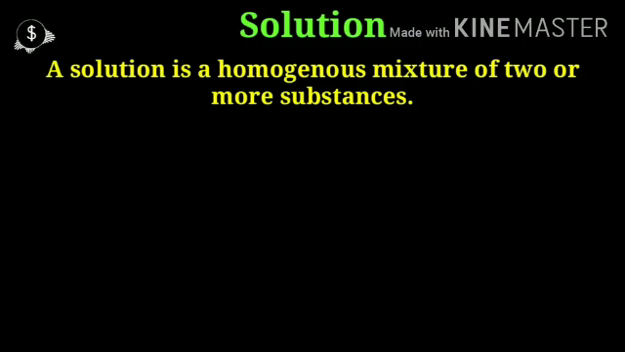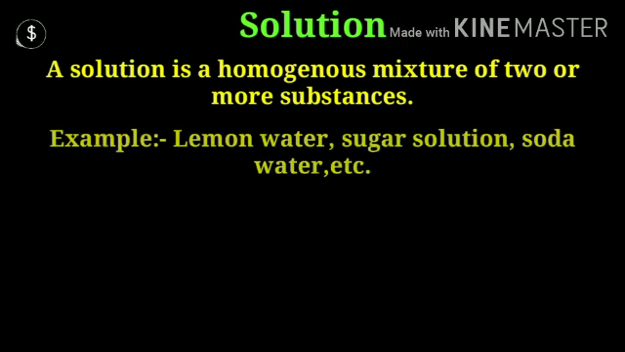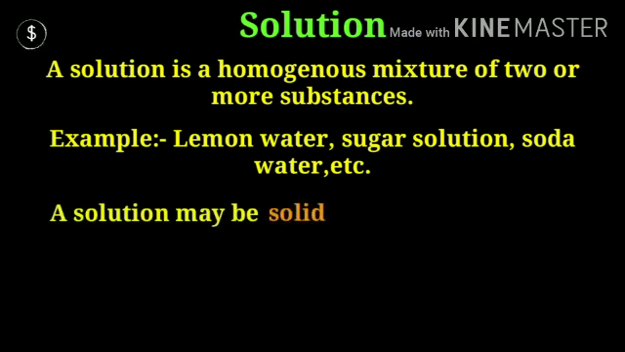True solution. A solution in which the particles of solute are broken down to such a fine state that every portion of the solution has the same properties is called a true solution. A solution is a homogeneous mixture of two or more substances. For example, lemon water, sugar solution, soda water, etc. Children, in a solution, components are mixed in such a way that they appear as only one phase. Seen by naked eyes, constituent particles of a solution cannot be identified because particles are mixed evenly throughout.